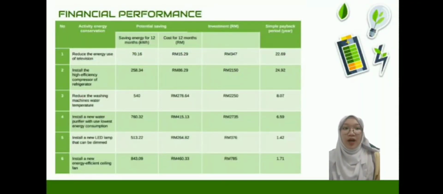Following that, the next table shows our saving performance based on equipment with a new type of purchase, where we reduce energy consumption. For instance, we decided to install a new type of water purifier that will use the lowest energy consumption. So the potential energy saving is around 716.32 kilowatt hours per 12 months. We calculate the cost saving and get RM 4050.30 based on the kilowatt hour energy. The investment for this equipment is around RM 2,735, and we calculate based on investment divided by cost of potential saving, which gives 6.59 years payback period.